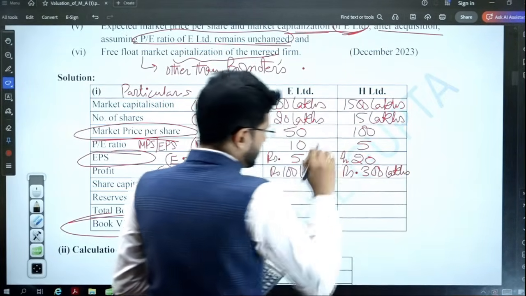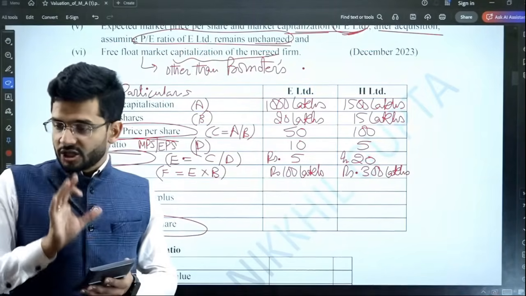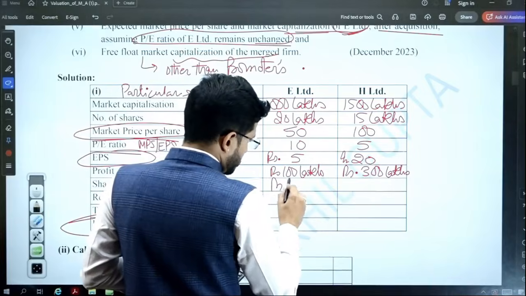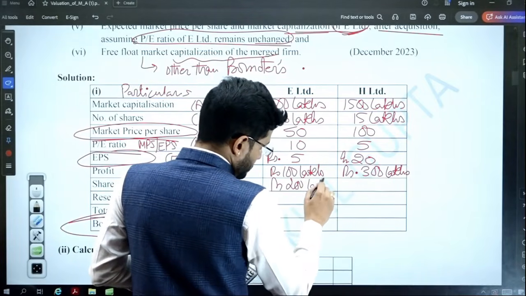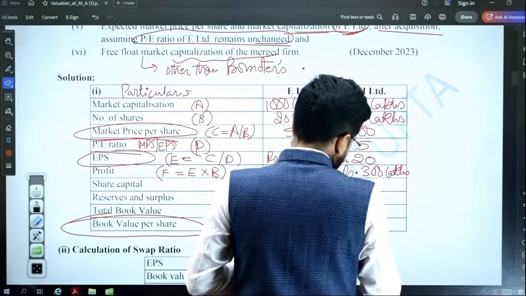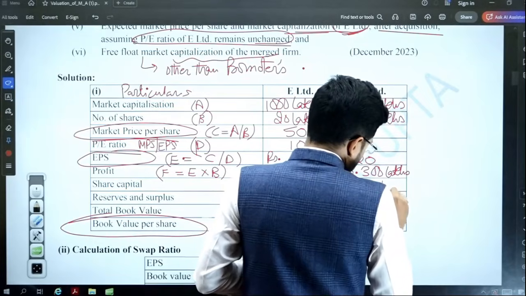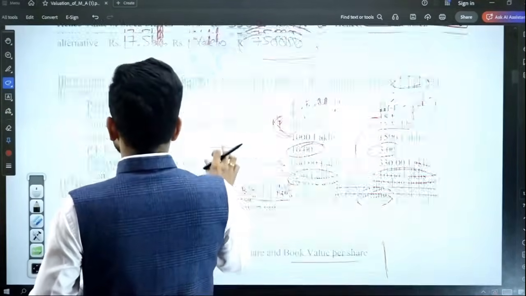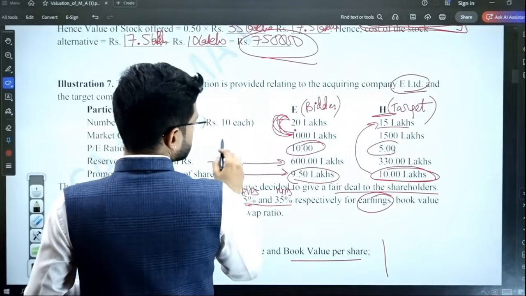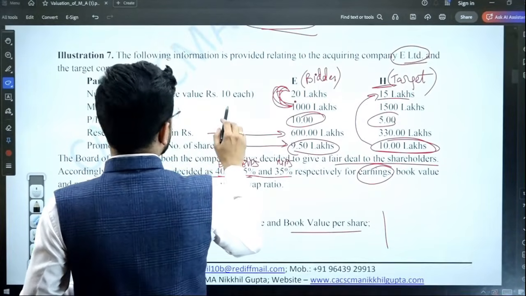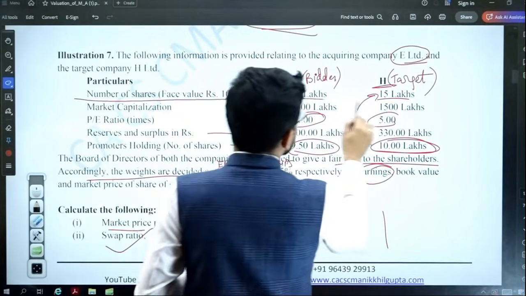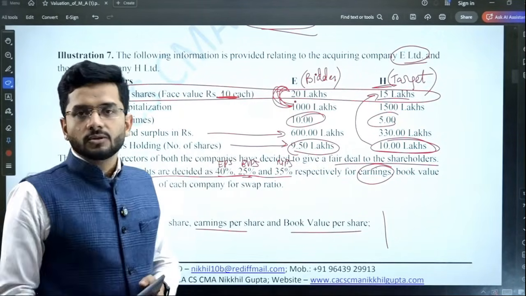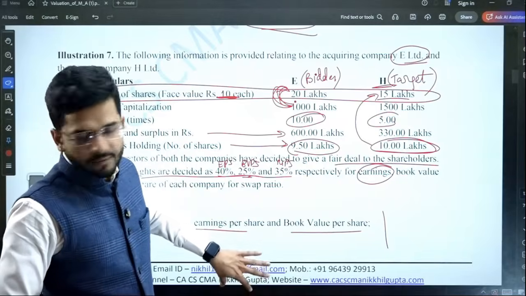Rupees 100 lakhs and 300 lakhs. What will be the share capital? Share capital is already given in the question: 200 lakhs and 150 lakhs. Over here number of shares is given, and face value of each share is given. So we just multiply the face value by the number of shares, we'll get the share capital.